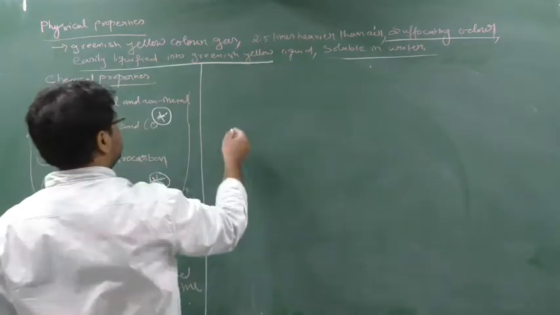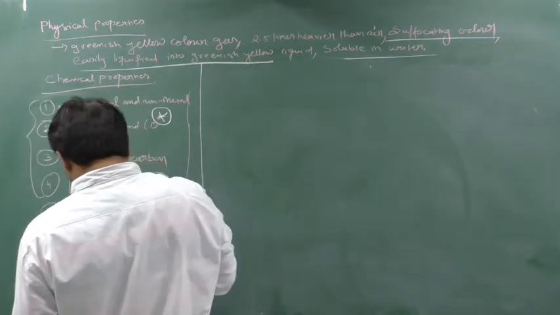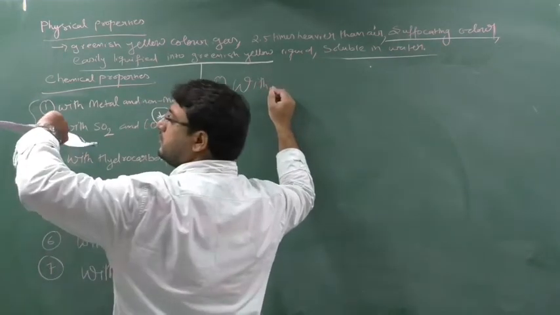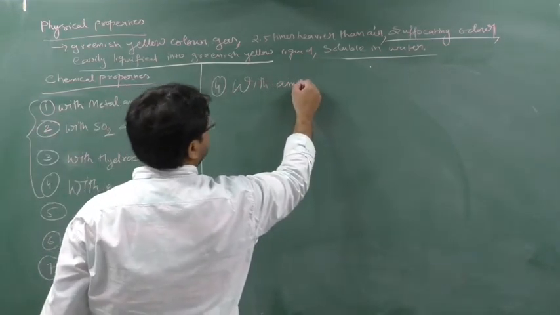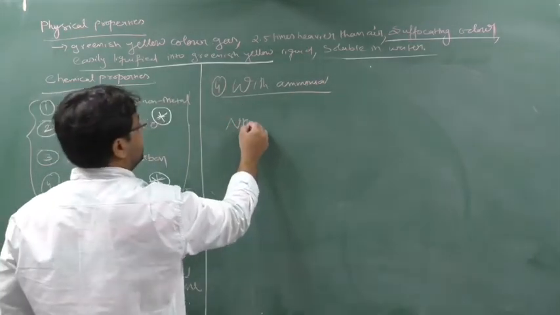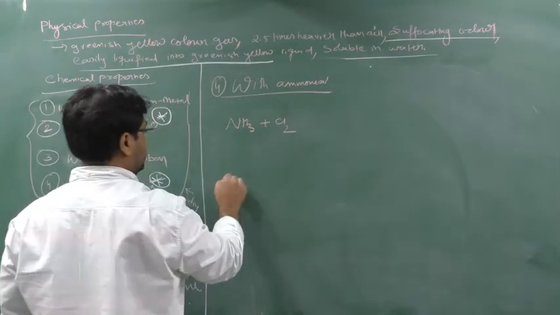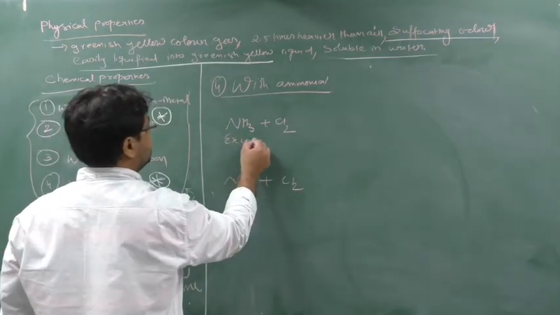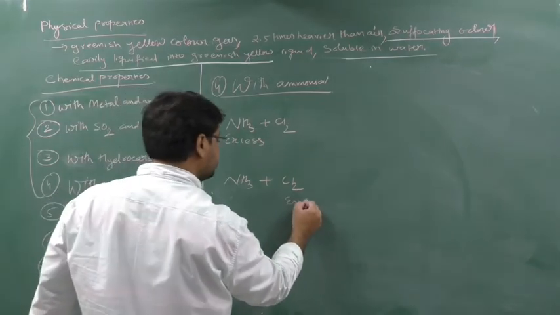See, next you can write the fourth reaction with ammonia. There are two conditions here: ammonia plus Cl2. We will see two conditions, either ammonia is in excess or chlorine is in excess. Clear?